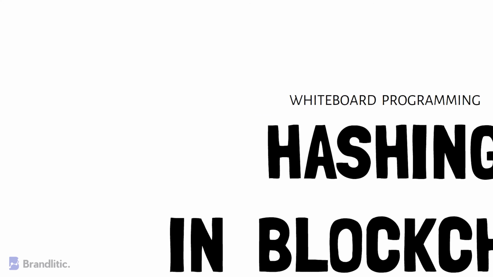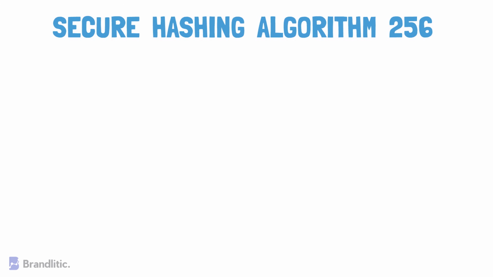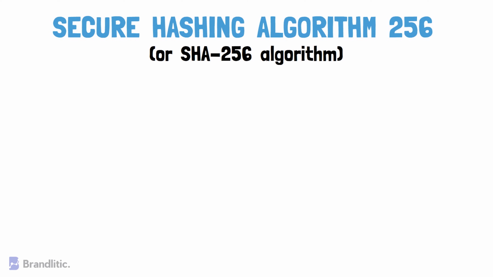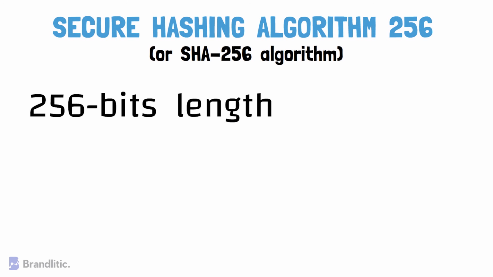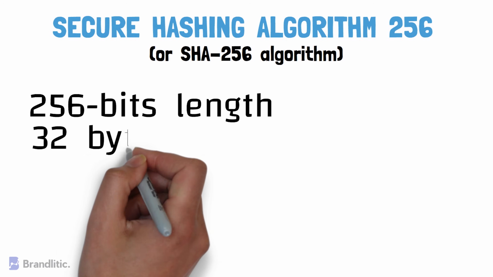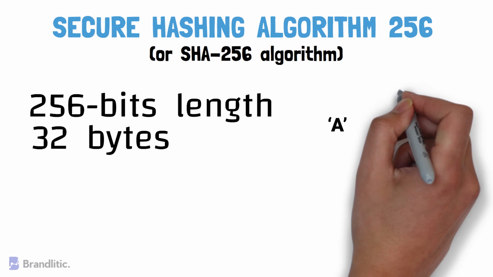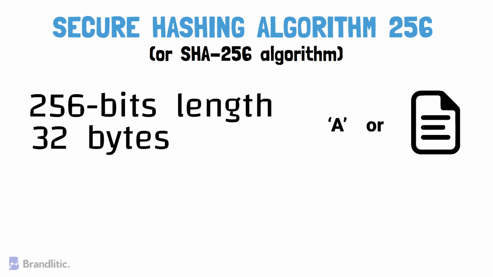A good example of this is Bitcoin's secure hashing algorithm 256, also called the SHA-256 algorithm. Hashing done using SHA-256 gives an output of fixed length, which is 256 bits, and generally the output size is 32 bytes. So this is the case whether the transaction is just a single word or a complex transaction with huge amounts of data. And always remember that the size of the hash will depend on the hash function's utilization.